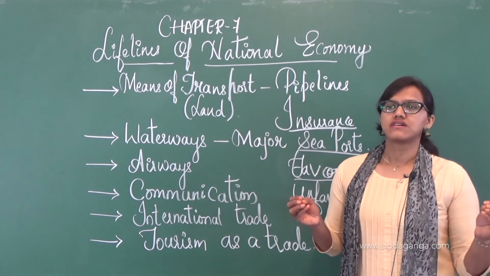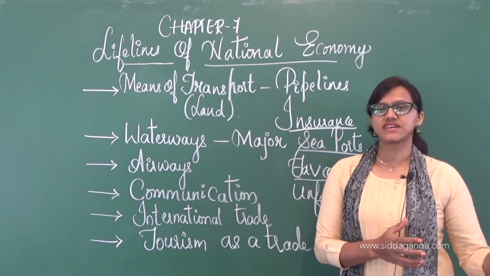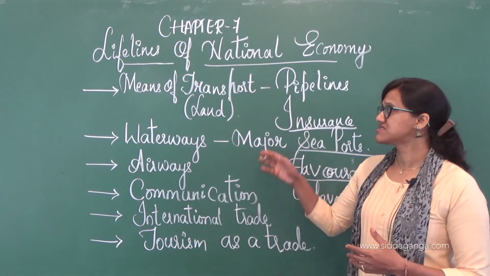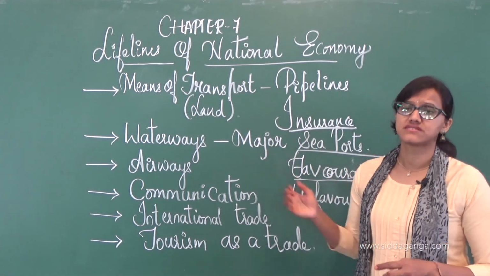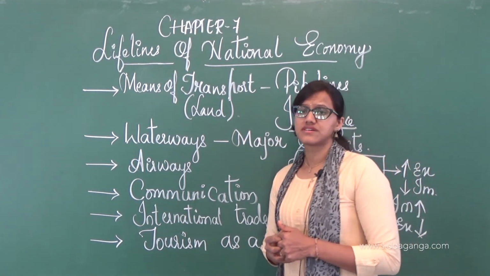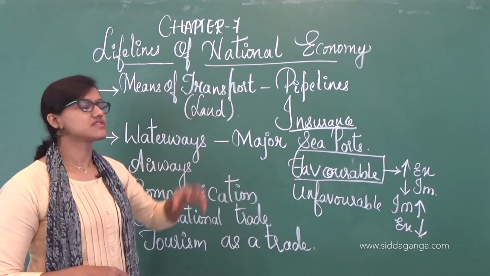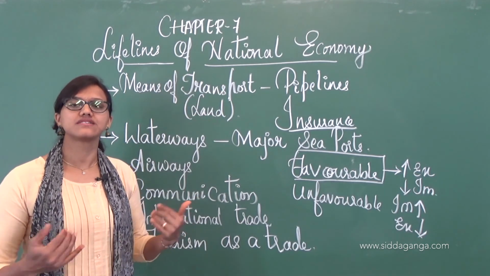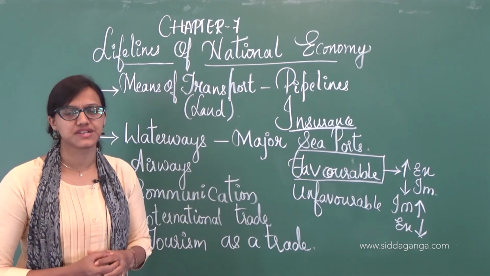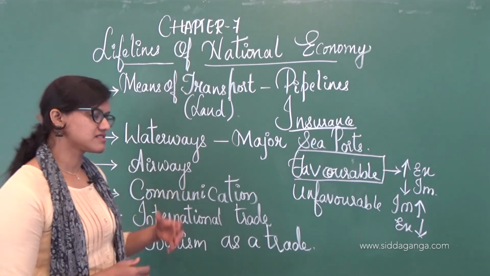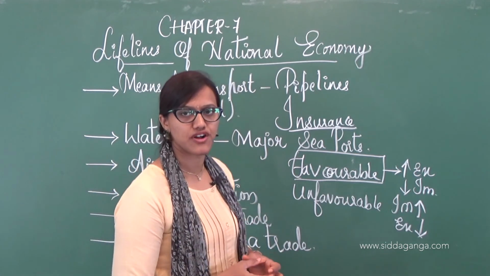See, no doubt we have important sectors like the primary sector, secondary sector and tertiary sector. This comes under the tertiary sector itself because it is providing a service. So that is a supporting system that is helping to earn or to increase the national economy. That's the reason transportation is a very important thing.